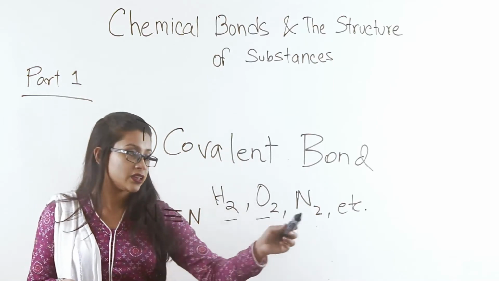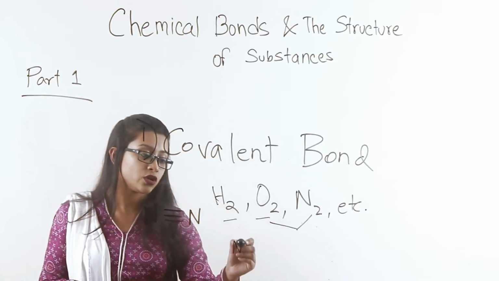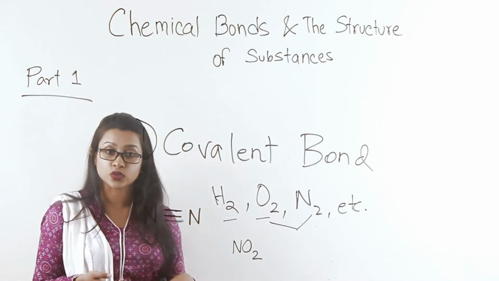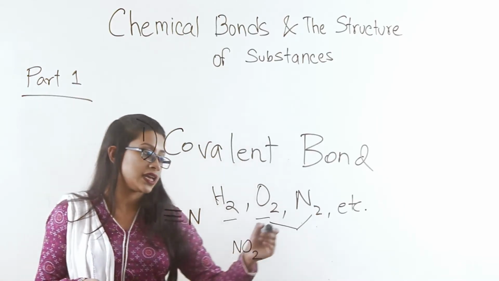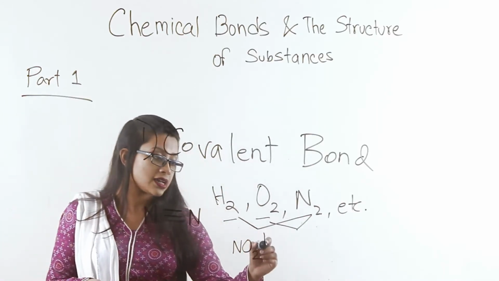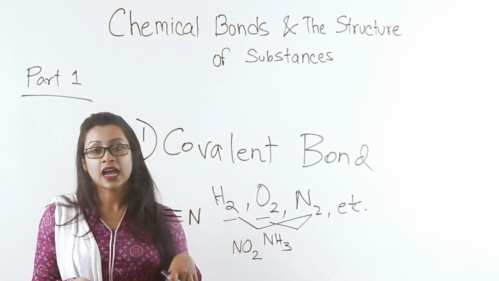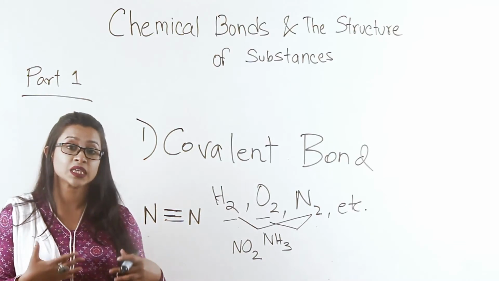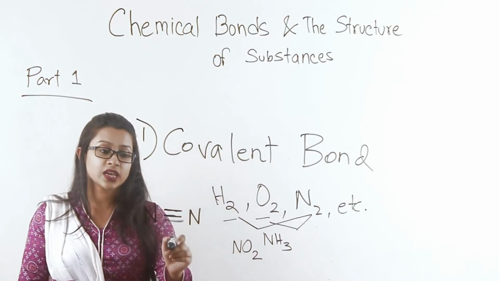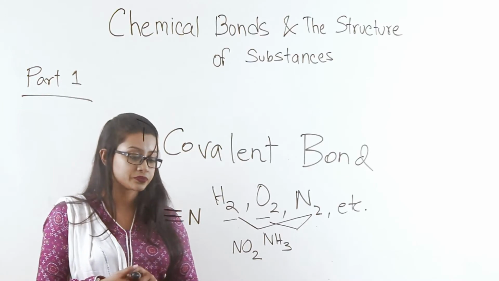harmful gases. Like if nitrogen bonded with oxygen, it could have formed a harmful gas such as NO2, that is usually found in car exhaust fumes or industrial fumes. Or say if nitrogen were to combine with H2, it would have formed a gas called ammonia, which is also harmful, if nitrogen and hydrogen or nitrogen and oxygen mingled and reacted freely with each other. But it doesn't happen because of the strength and the stable bond between two nitrogen atoms.